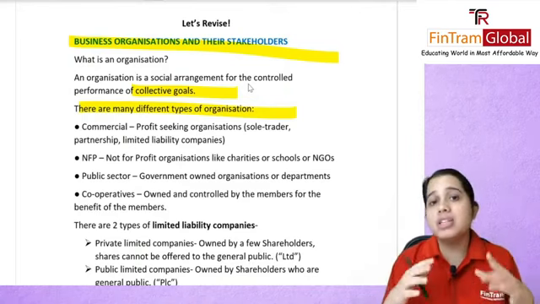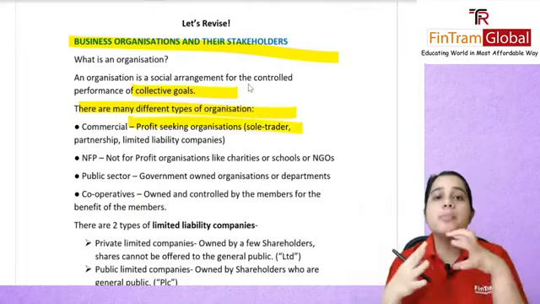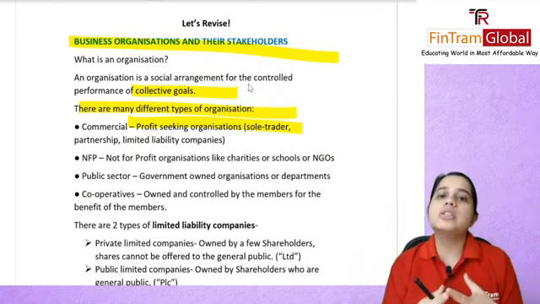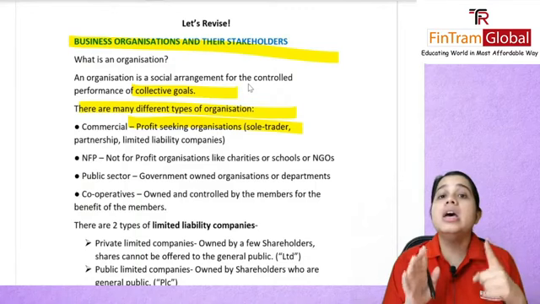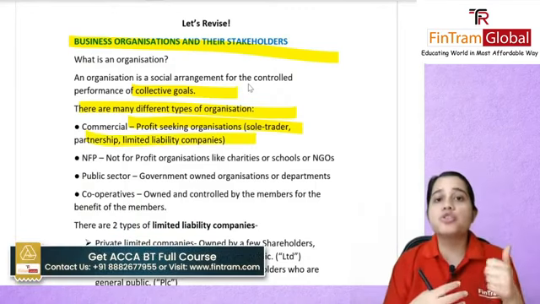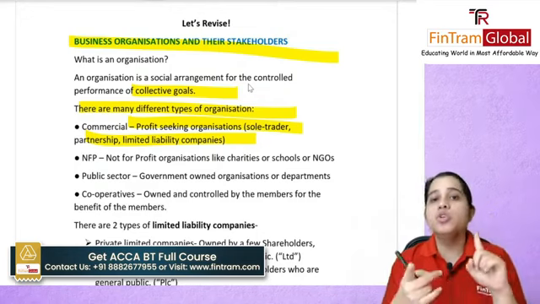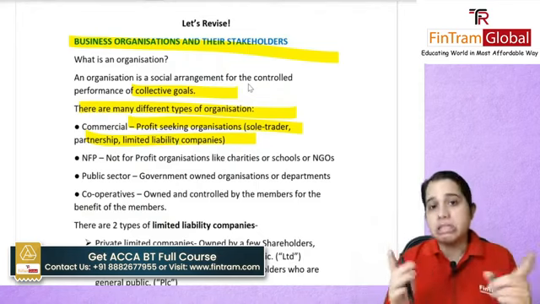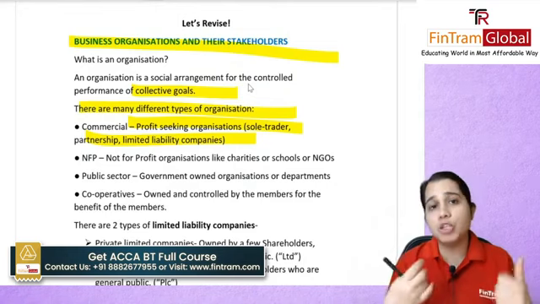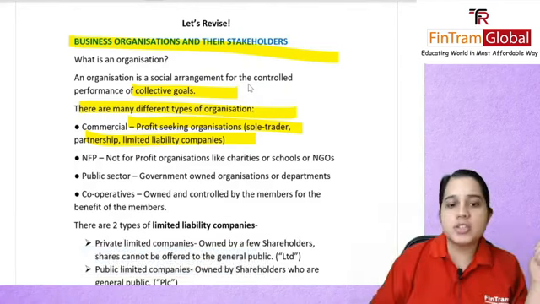We talked about commercial organizations, wherein profit was their objective. So these were profit-seeking organizations. The main objective, the ultimate objective for these organizations was to make profit. Here we covered our sole trader, our partnership, limited liability company. So sole trader was owned by one person and liability was of one person. The business and the person is not considered separate. Then we had partnership, where 2 or more people might come together and do business. And we had limited liability companies, wherein there were 2 types, which we'll just see now.